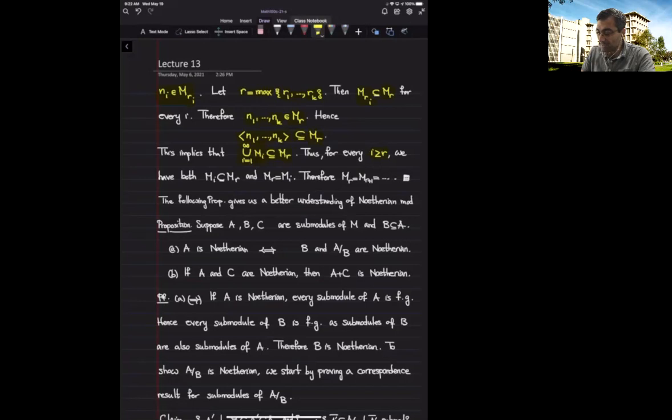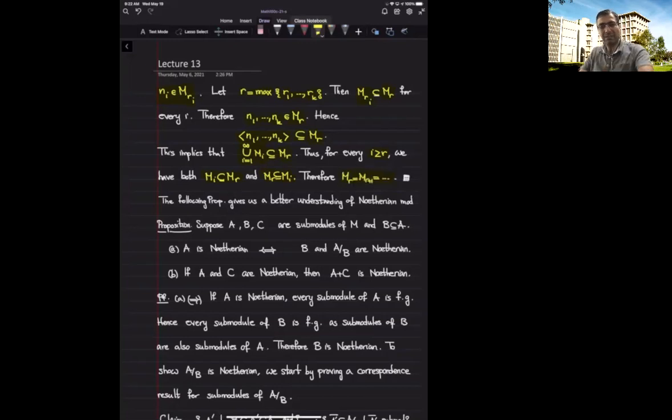But if i is at least r, I have the other way around as well, because the M sub j's form a chain, and when i is at least r, we also have that M sub i contains M sub r. So we get both inclusions, which means that starting from index r, we are getting the same module. And that's exactly what we wanted to show.